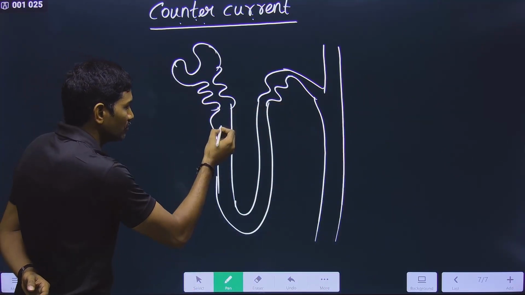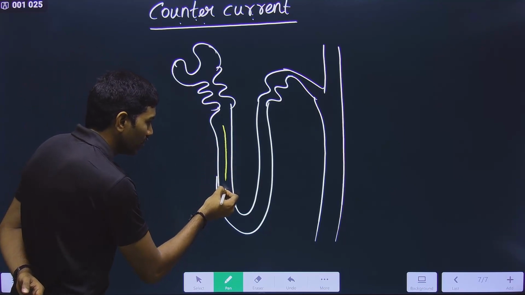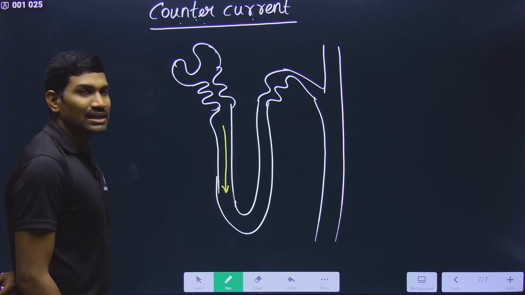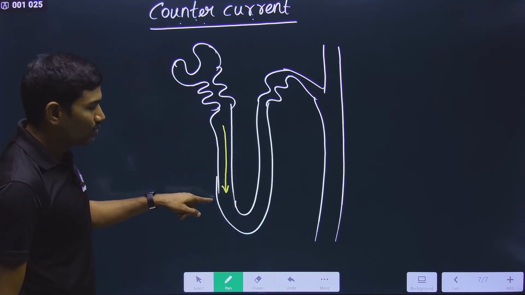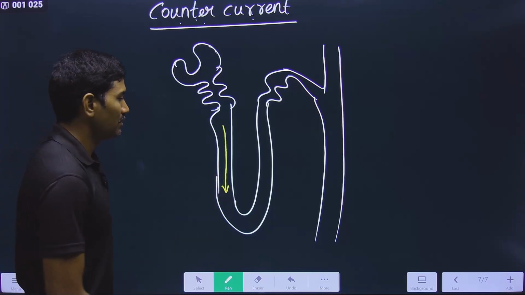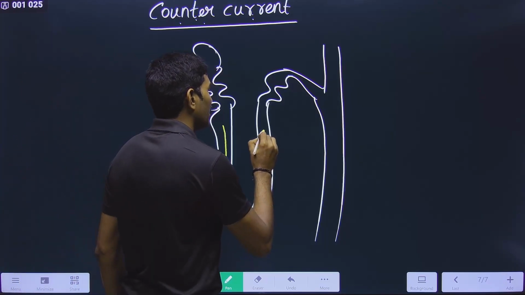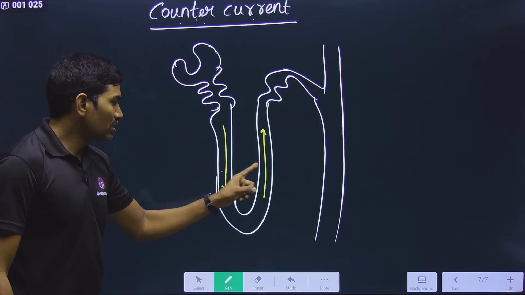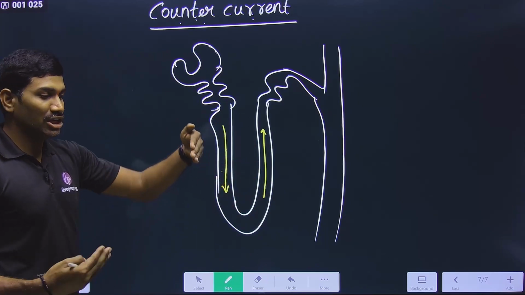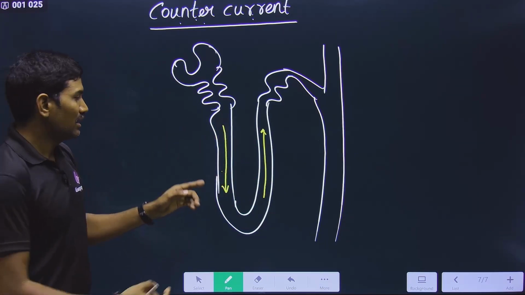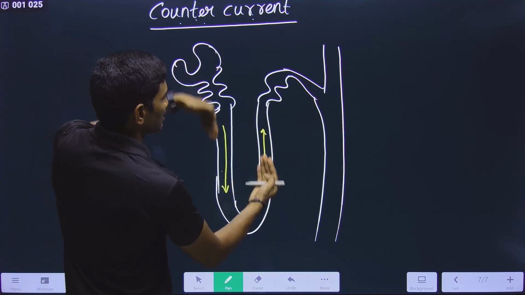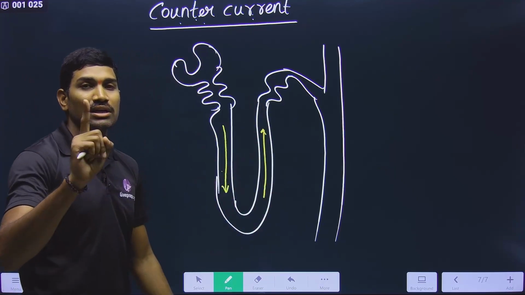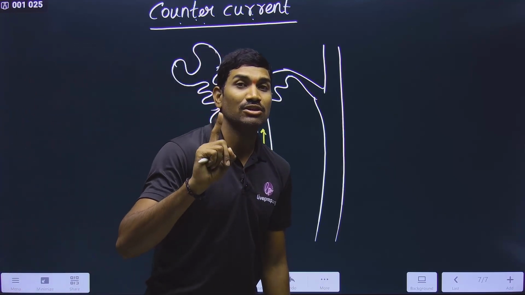The filtrate is moving in the descending limb of the Henle loop in this direction, but in the ascending limb of Henle, this is the movement of the filtrate. In these two limbs, the filtrate is moving in opposite directions. Yes or no? So this is called one counter current.